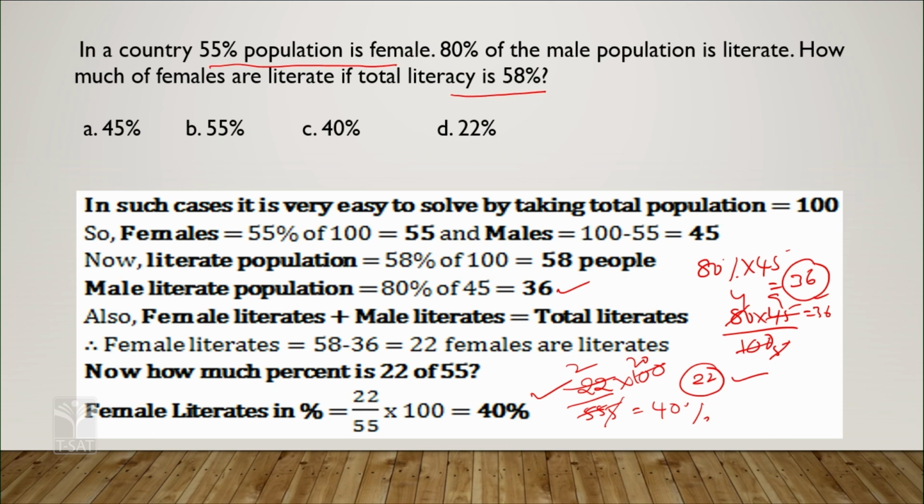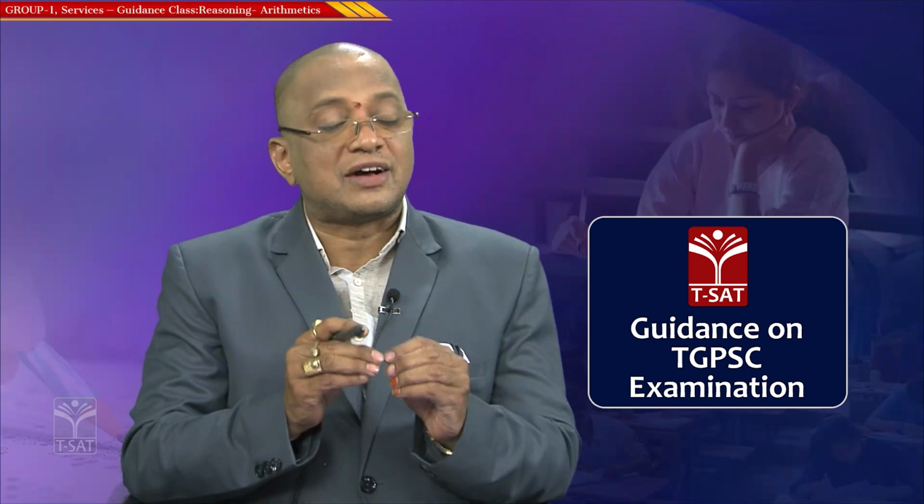22% of people among 55% of the population are literate. That's a very important thing here. So 22% of 55 is 40%. So the correct answer is 40.